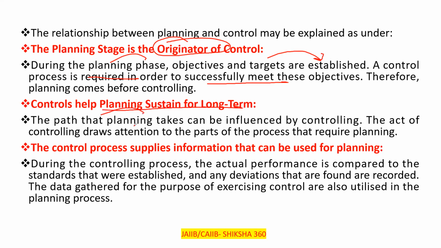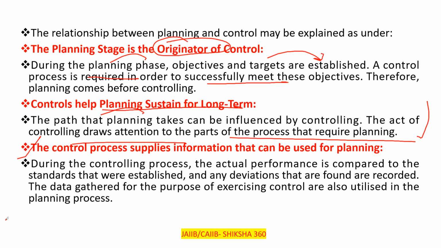The path that planning takes can be influenced by controlling. The act of controlling draws attention to the parts of the process that require planning. Clear? Third one, the control process supplies information that can be used for planning. Clear?